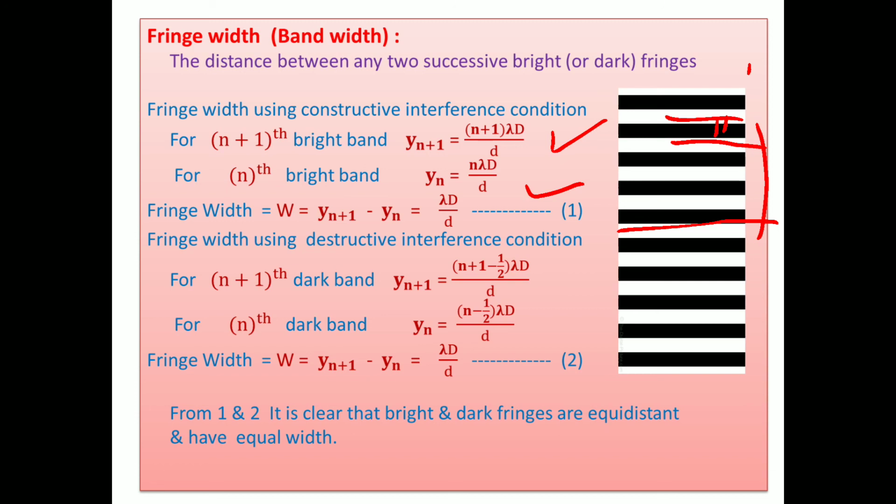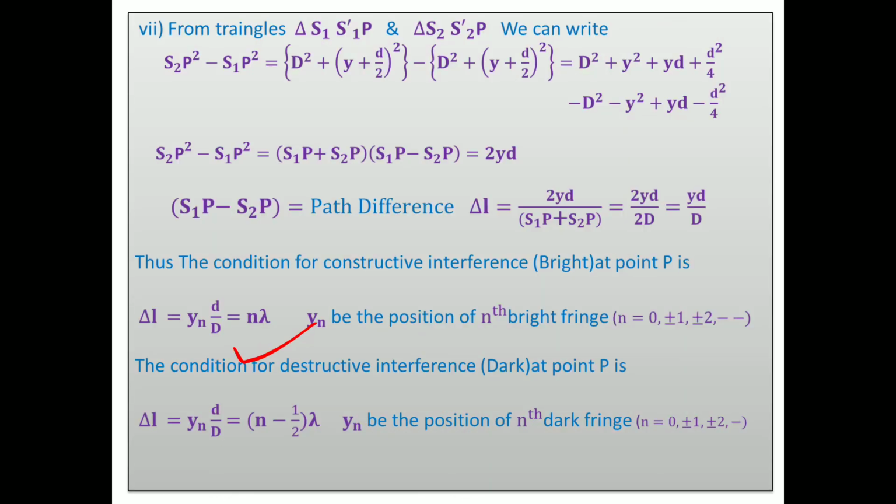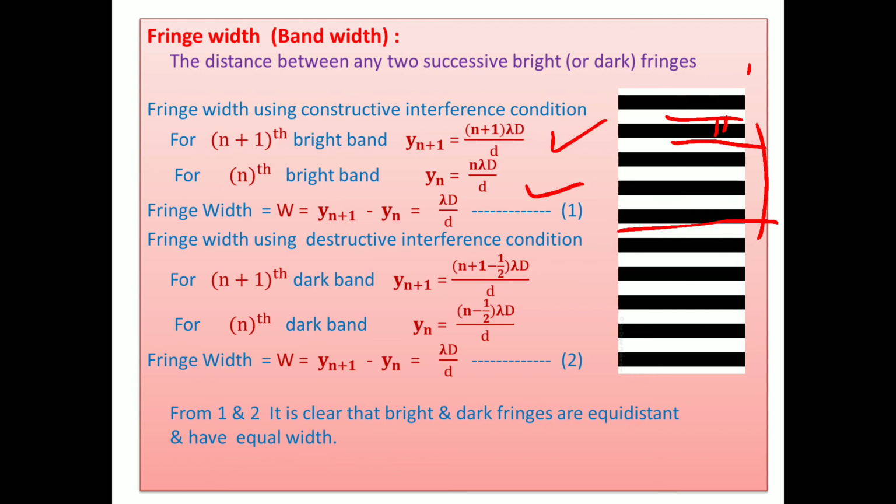Fringe width using destructive interference. Similar conditions are there, n plus 1 for the dark band. Here we discuss this condition. Yn is taken here, meaning n minus half, lambda D divided by d. And Yn plus 1 means n plus 1, so n plus half. Thereafter, for the n plus 1 dark band, Yn plus 1 is n plus 1 minus half, lambda D divided by d, and here Yn is n minus half, lambda D divided by d. Then subtracting, we again get lambda D divided by d. Here also we get lambda D divided by d.